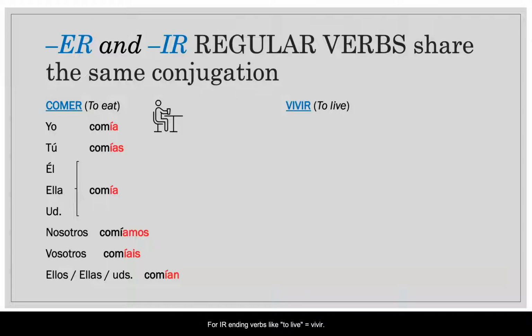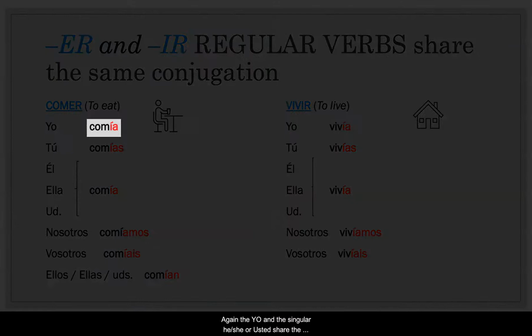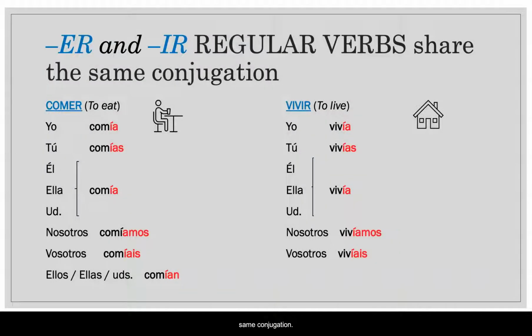For IR ending verbs like to live, vivir: vivía, vivías, vivía, vivíamos, vivíais, vivían. Again, the yo and the singular he, she, or usted share the same conjugation, so it's better to include the subject to clarify.